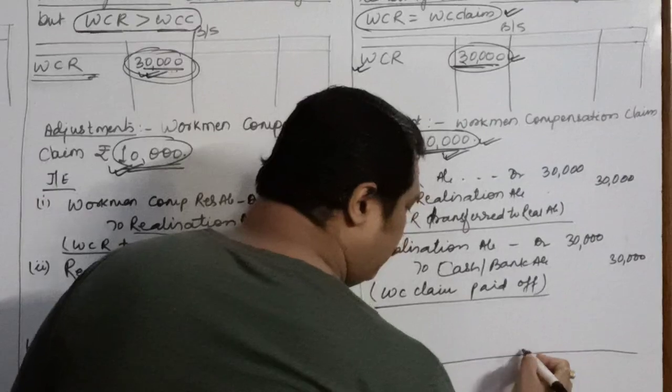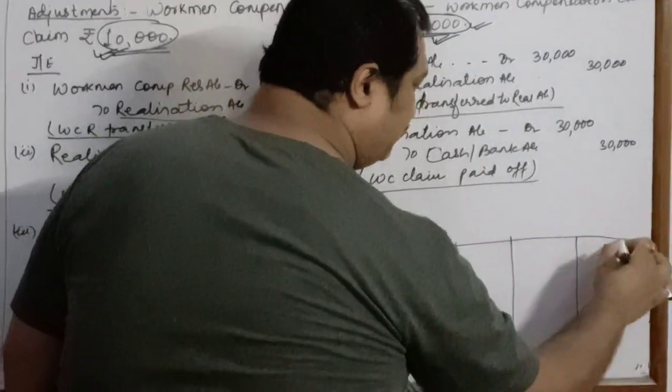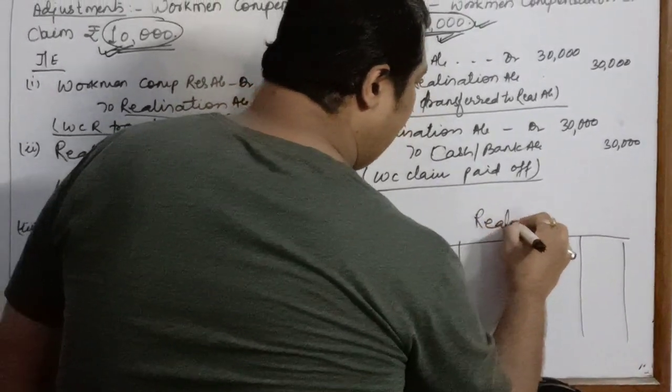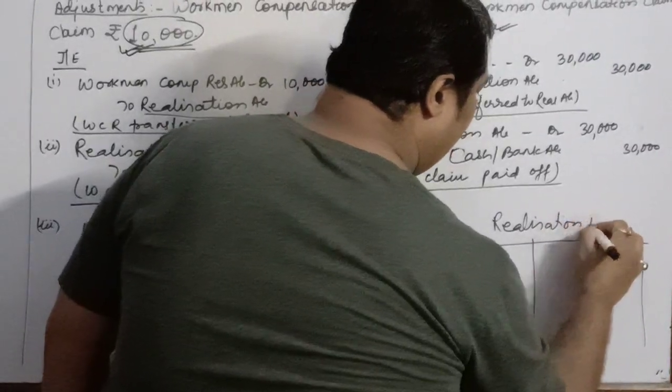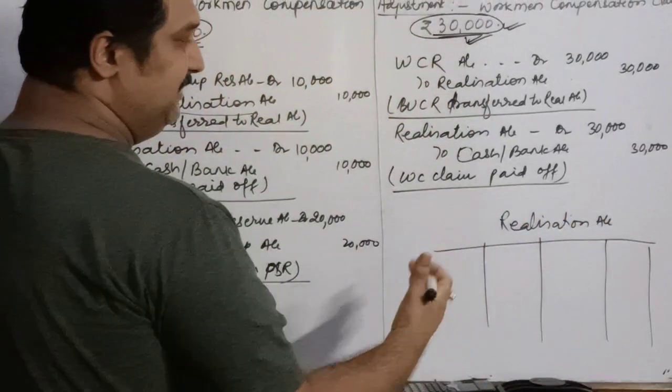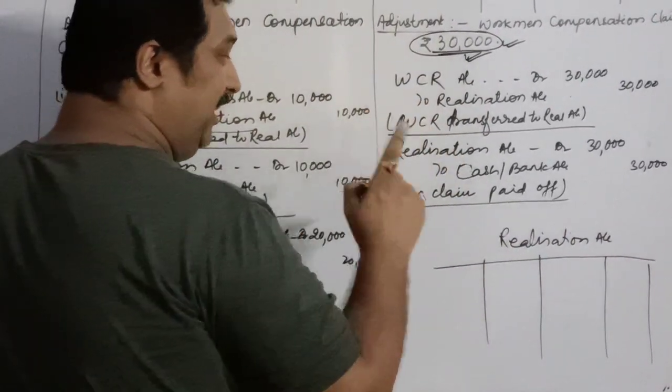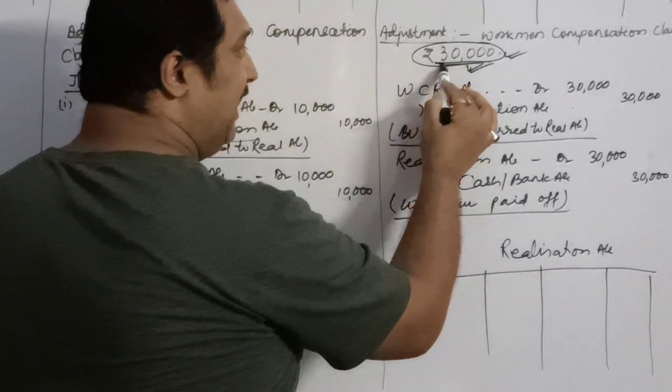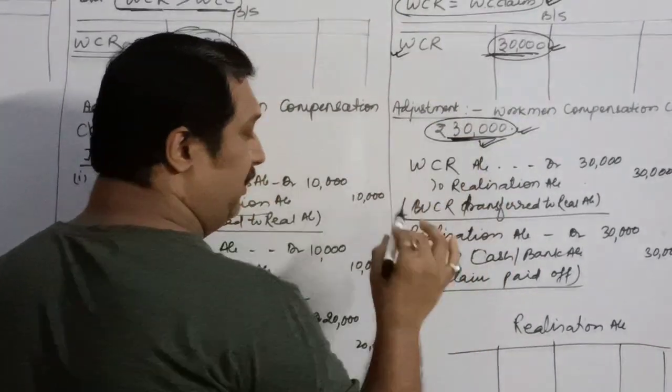Children, if you want to understand this in case of realization, I'll just show you the example of realization account. What I told you is, you have a claim of 30,000 and a reserve of 30,000.